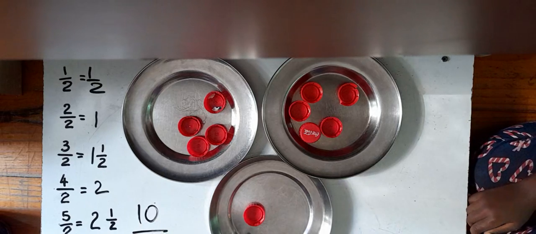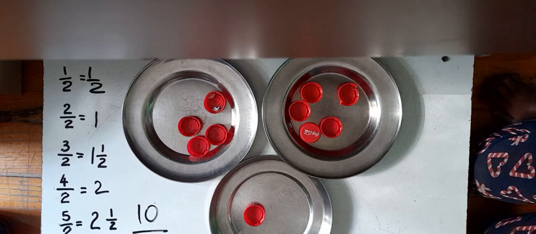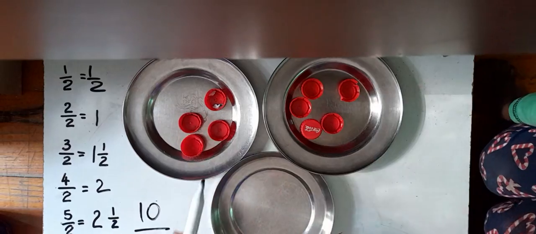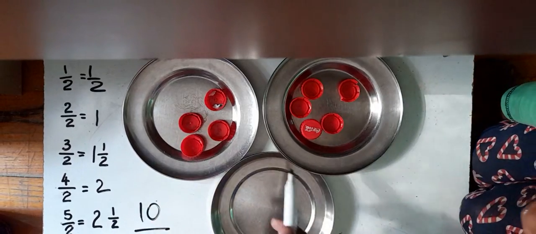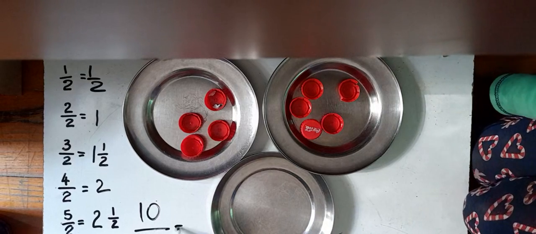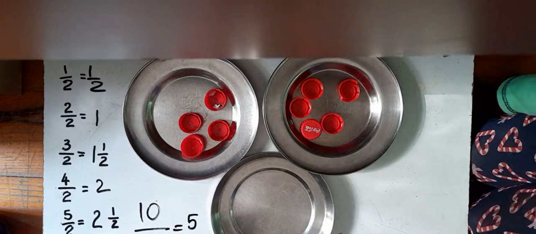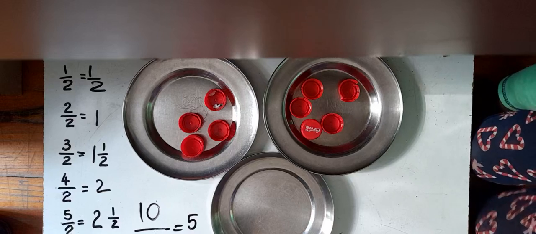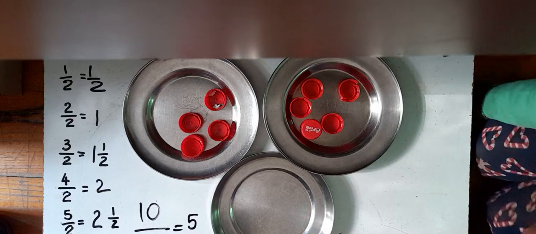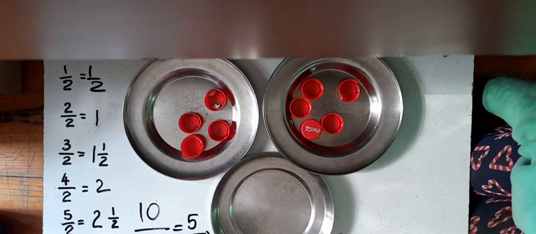So now this one has 5. This one has how many? 5. So they both have 5. So when we divide 10 by 2, what do we get? We get 5.